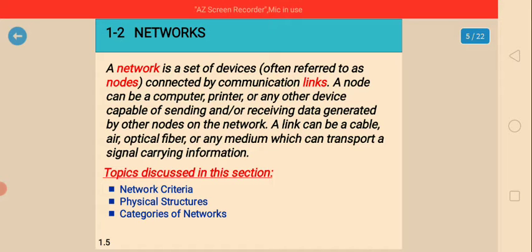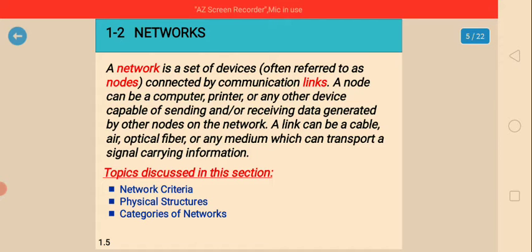So here network is a set of devices often referred to as nodes. So this set of devices we are going to call nodes, connected by communication links.